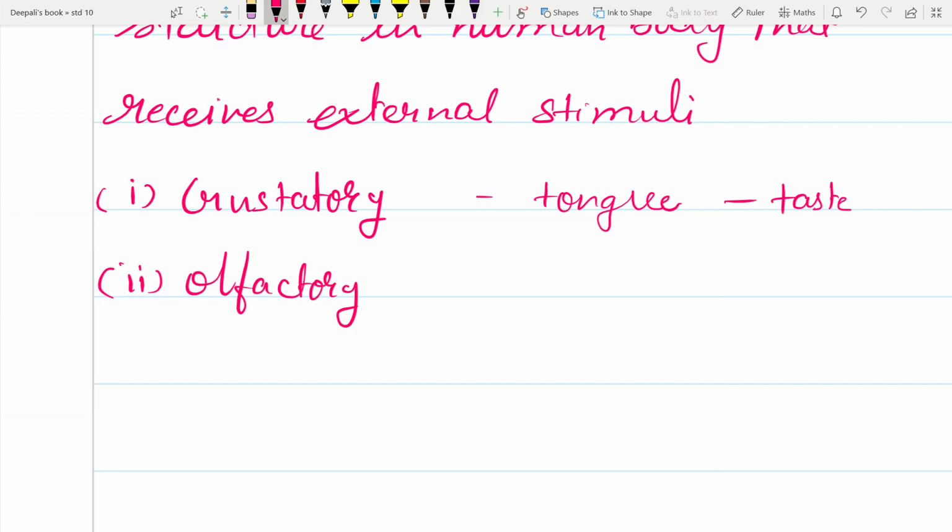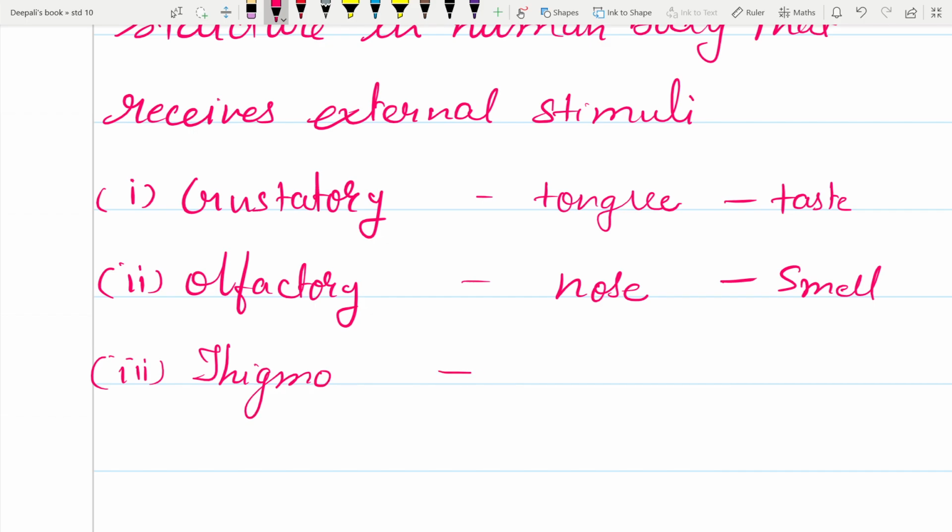They are present in the nose and they detect smell. Third one is the touch receptor. You can easily say, where can you feel the touch? Yes, in the skin, and it detects touch.